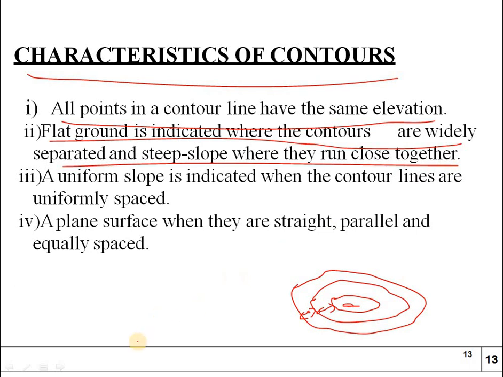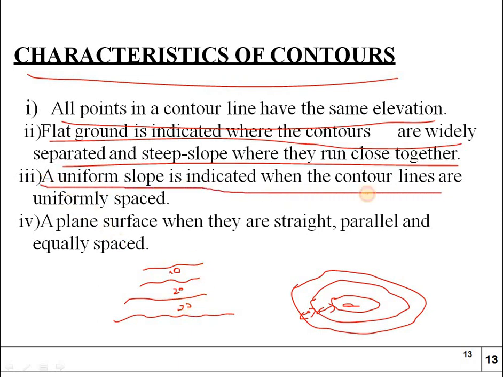So when a flat ground surface is there, the contours are widely spread. This is just like a flat slope. Here the readings will be 10, 20 or 30. And a uniform slope is indicated when the contour lines are uniformly spaced. So these uniform slopes will generally be like this, equally step by step.